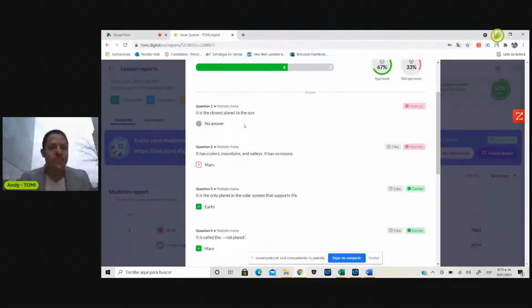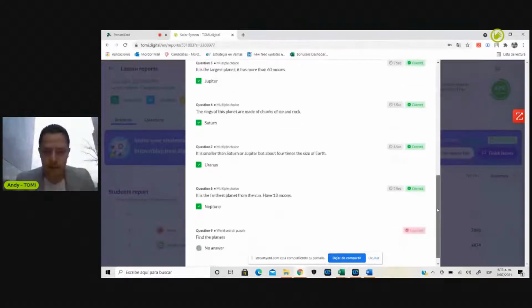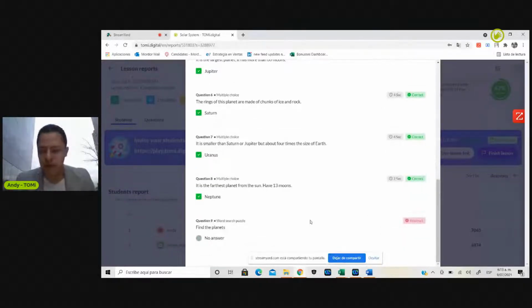And I have the option to see by student, in this case Andy, which questions have been answered correctly and incorrectly. So in this case, 1 incorrect, another incorrect. I was able to answer in 7 seconds, but it was answered incorrectly. Right here, 5 seconds correct, 5 seconds correct. And we're still waiting for the word puzzle.